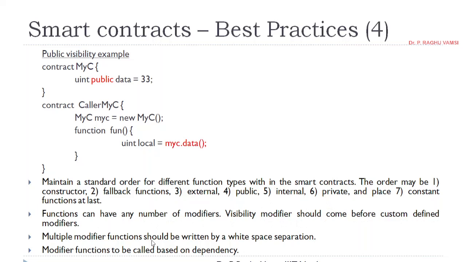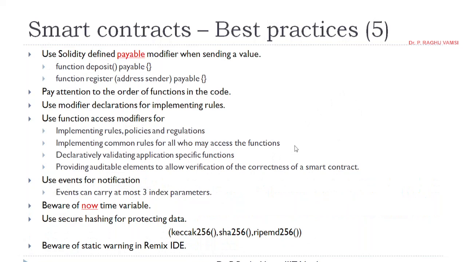Multiple modifier functions should be written separated by white space, like onlyByCustomer, space, onlyBySoAndSo, space, onlyBySoAndSo, like that. Modifier functions are to be called based on dependency. So these are the 3 points that you need to remember about modifiers.